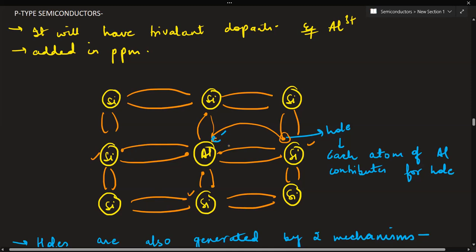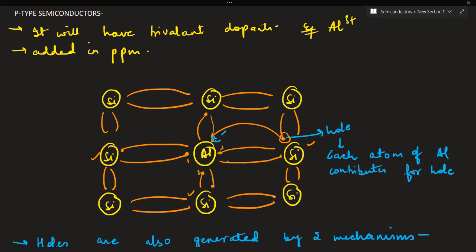Now see, one covalent bond has been formed with each of these silicon atoms. Now see, this one covalent bond over here is still left incomplete. This is the first electron, this is the second electron, this is the third electron. So 3 electrons have been utilized in the formation of bonds with the neighboring silicon atoms. But still, one is left incomplete due to deficiency of one electron, because here we don't have any electron to make a bond with this silicon atom.